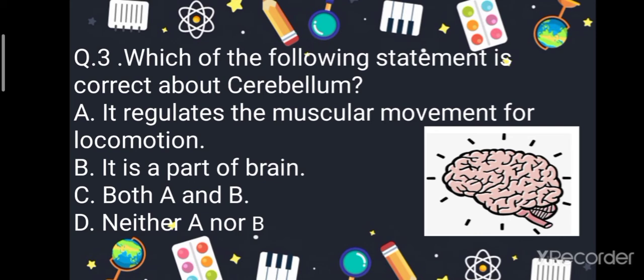Which of the following statements is correct about the cerebrum? First, it regulates the muscular movement for locomotion. Second, it is a part of the brain. Third, both A and B. Fourth, neither A nor B. So your correct answer is both A and B. Cerebellum is a part of the brain and is responsible for coordinating the voluntary movements.